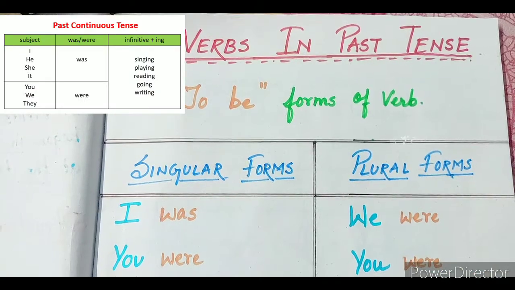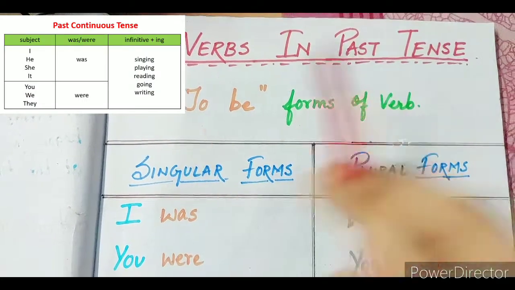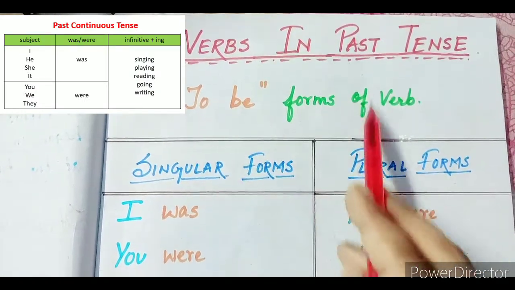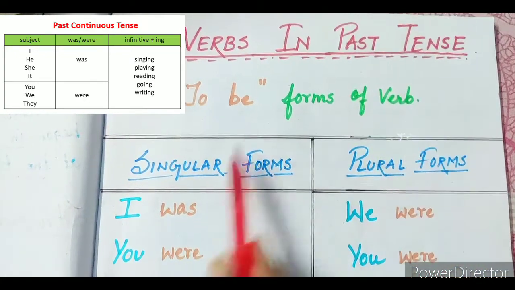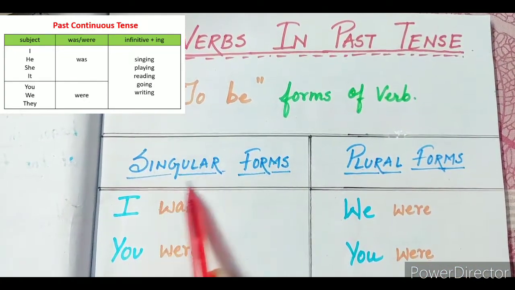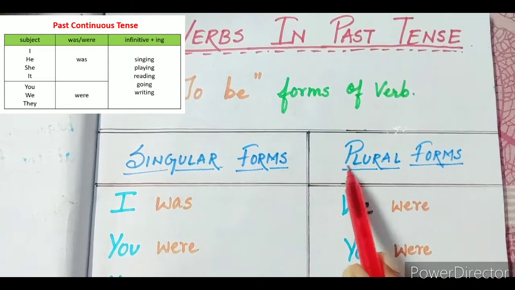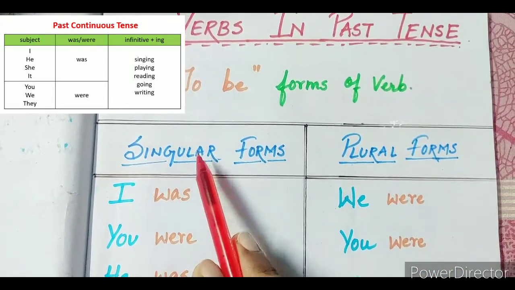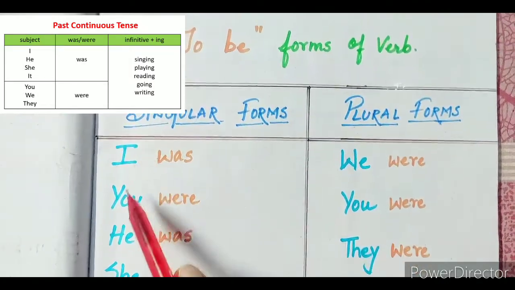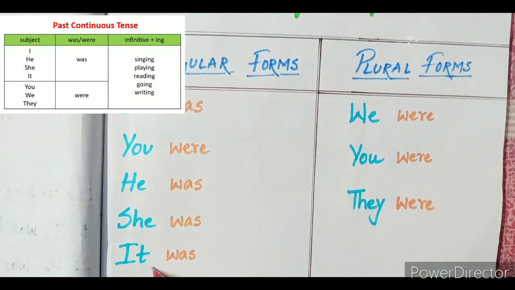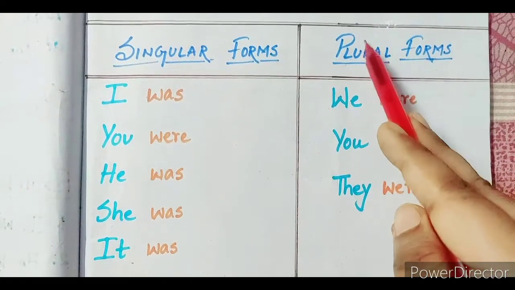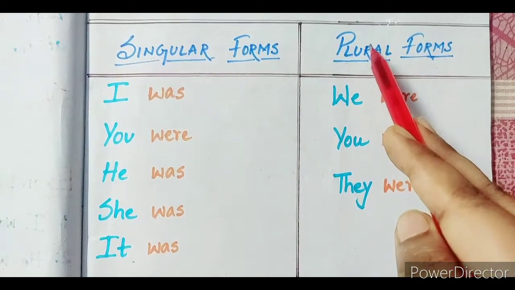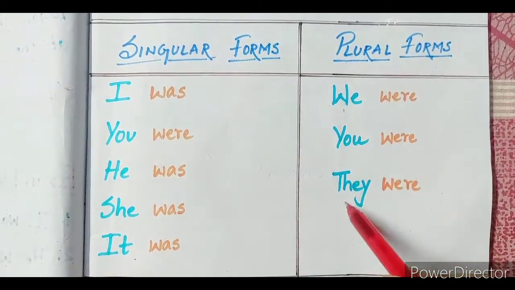Children, before we move into the chapter, let us see how to use the to be forms of the verb in the past tense. That means we will see what we are going to use for the singular forms and what we are going to use for the plural forms. Singular forms, as we all know, are I, you, he, she and it. For plural forms we use the pronouns we, you and they.